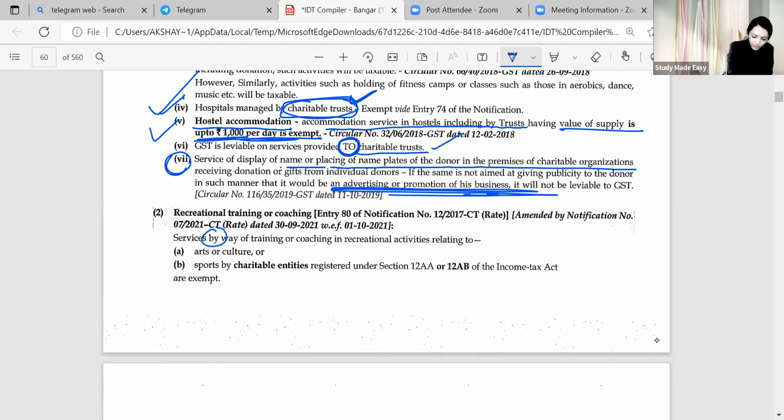Again, service by my charitable entity. Now, which kind of service they are providing? Training service, coaching service. So, if it is training and coaching service, again in by ke niche what we have to write? Training service by my charitable entity. Coaching service by my charitable entity, exempt. Ma'am, training and coaching service, any specific area mein we have to provide, nothing specified. In any area they are providing training, coaching service, recreational service. Cooking is not a recreational service. Okay, cooking is not a recreational service. Recreational activity नहीं है ये कि कोई creative ऐसा नहीं माना जाता. It is not recreational activity.